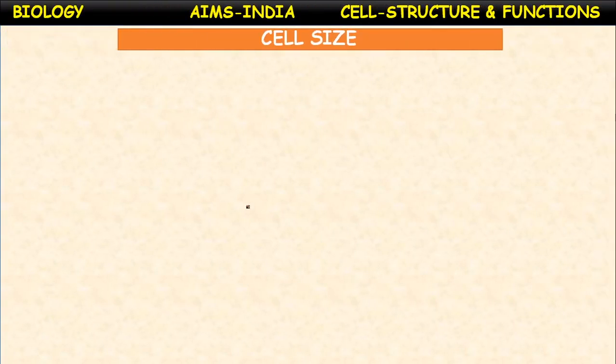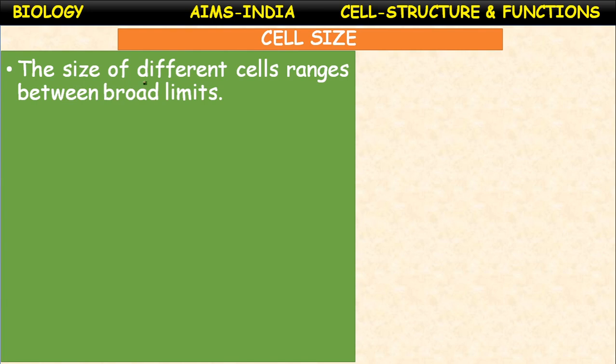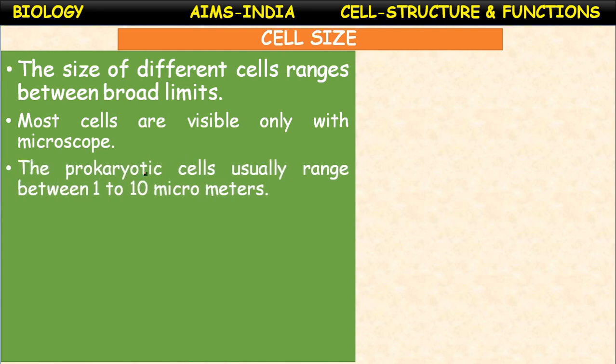So let us briefly study the structure and cell size. The size of different cells ranges between broad limits. Most cells are visible only with a microscope because they are the smallest unit of living organisms.